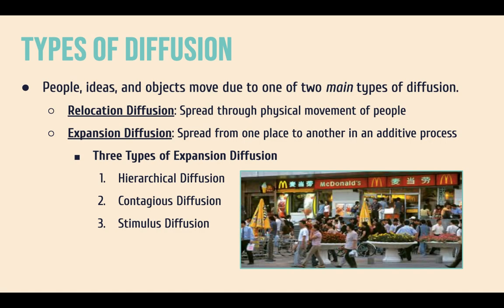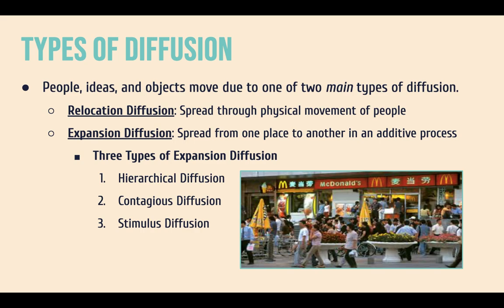Up to this point, we've been talking mostly about the aspects and elements of folk and pop culture, but today we're talking about how that culture spreads. And it spreads in one of two main types of what we call diffusion. This is a term that you've learned before. Diffusion is simply the spread of people, ideas, and objects, or in other words, culture, right?